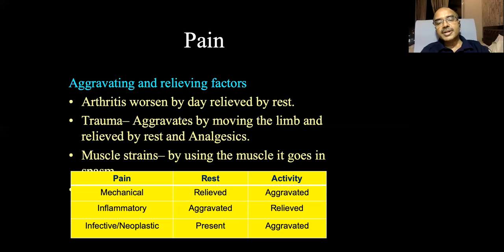Pain is present both at rest and during activity. Though it is present at rest, if activity increases, the pain gets aggravated. So if the pain is persisting in both, that means it is an infective or a neoplastic type of pain. So remember this table, it is extremely important for you while taking the history.